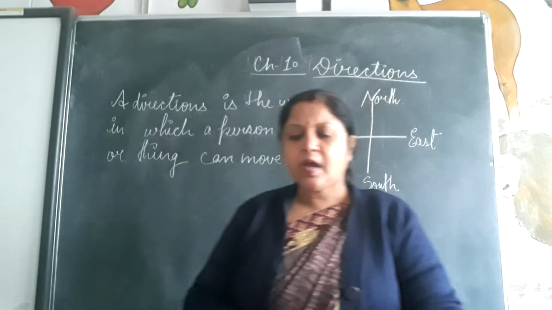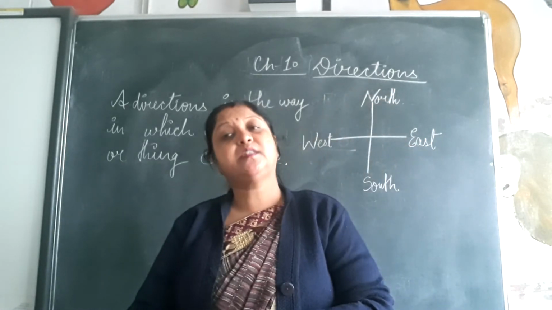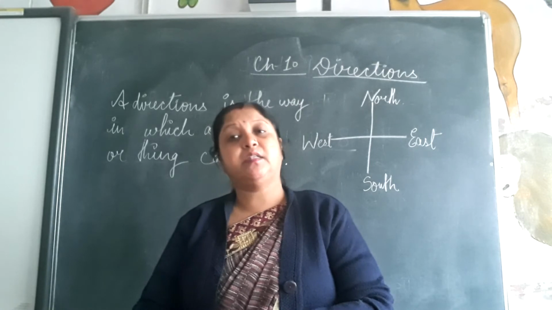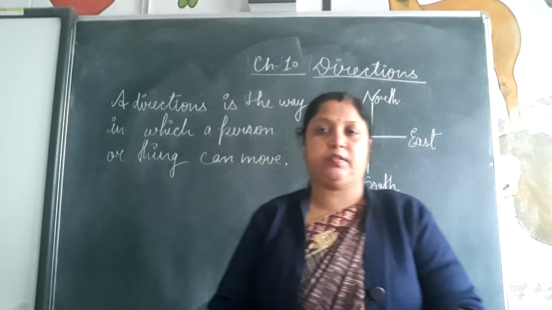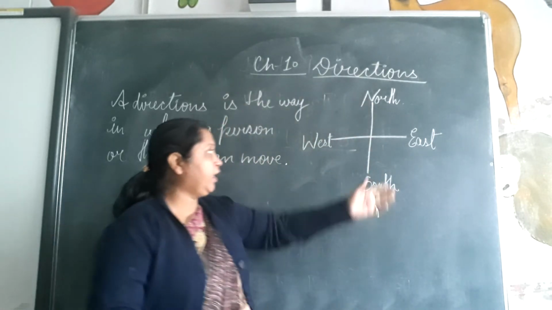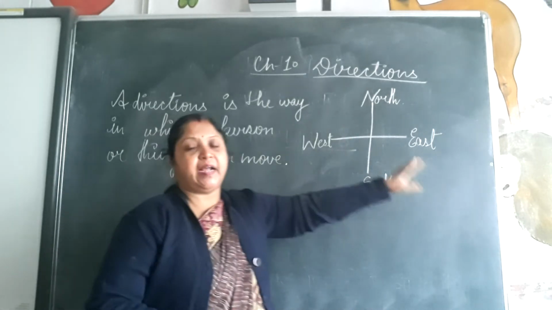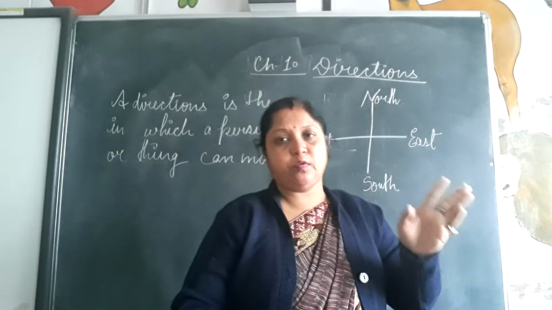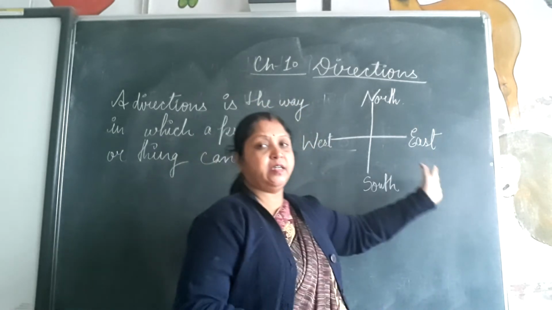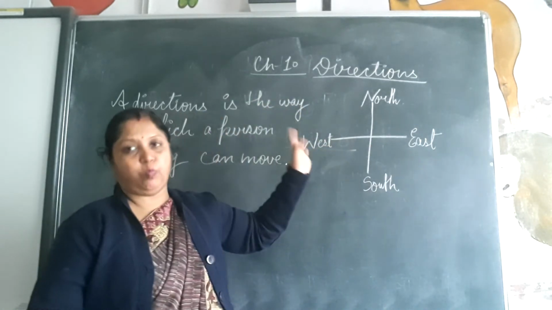Okay, these are some simple directions, but there are main four directions. Look here: east, west, north, and south. The sun rises in the east. I know all of you know. The sun rises in the east and sets in the west.